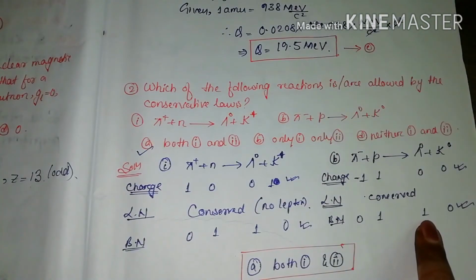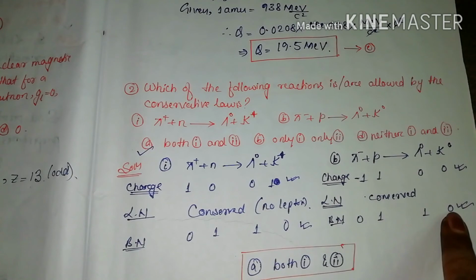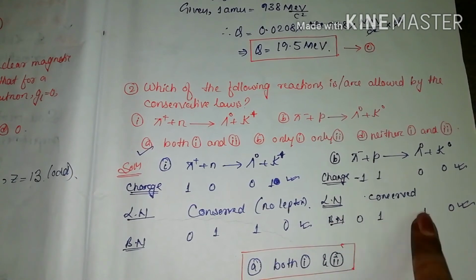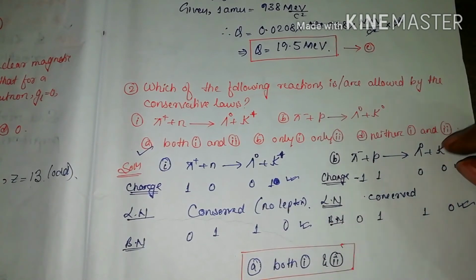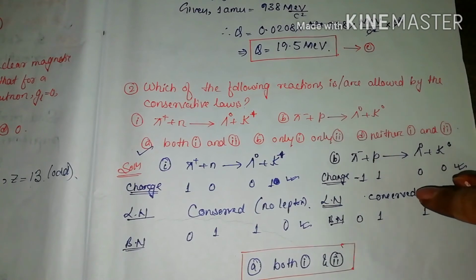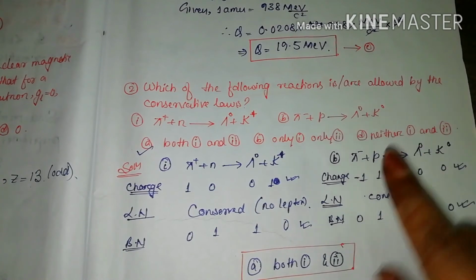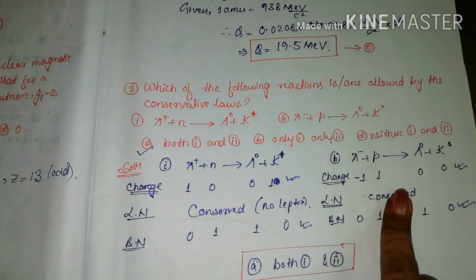It's 1 here, right? Baryon number is 1, for this it's 0. So you can see the baryon number is also conserved. So in this reaction also, charge, lepton number and baryon number are all conserved. That means both the reactions 1 and 2 are allowed by the conservation laws.